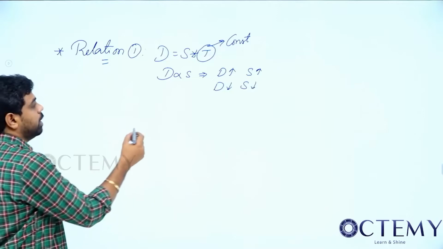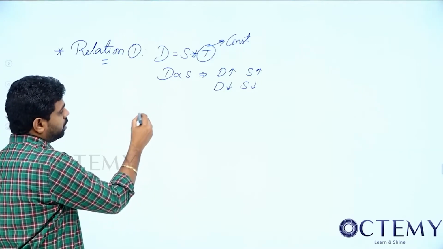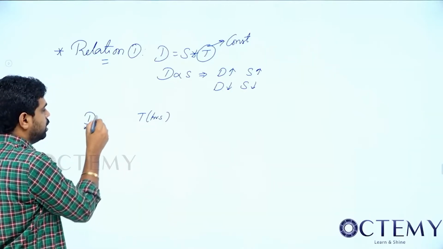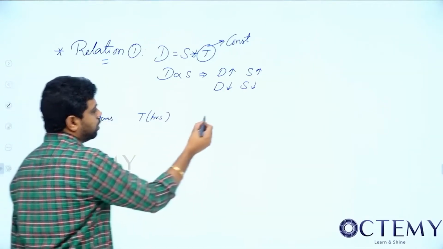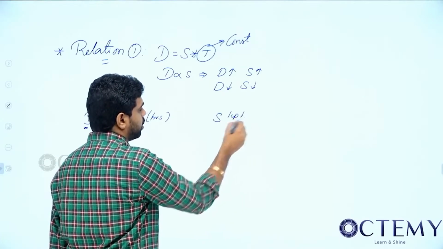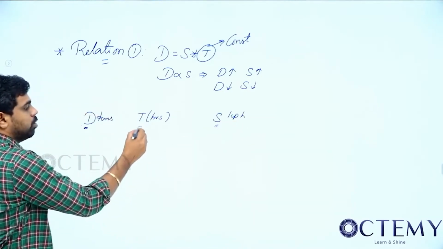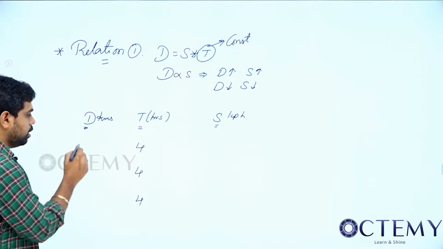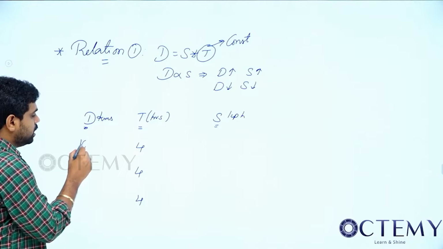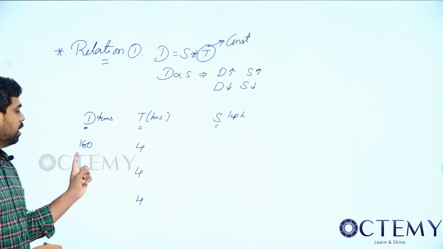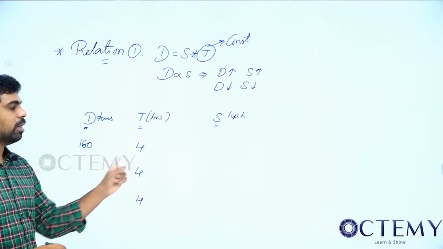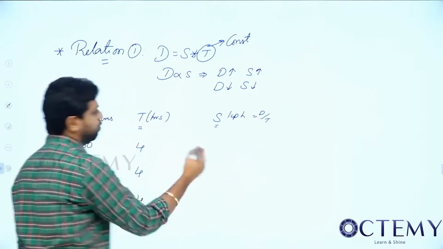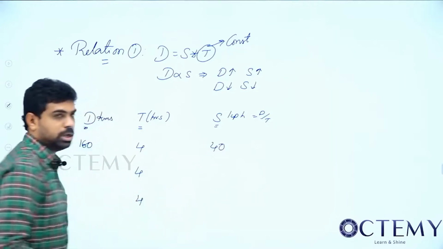Now for example, if I take time in hours, what should be the units of distance? Distance should be in kilometers. Speed will be in kilometers per hour because it is distance by time. So I will take time of 4 hours constant. I want to travel 160 kilometers in 4 hours. What should be my speed? Speed equals distance by time, so 160 by 4. It should be 40 kilometers per hour.